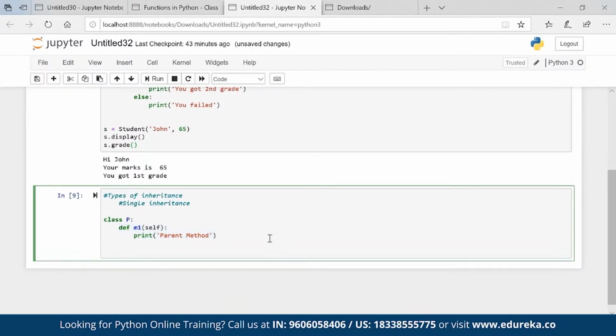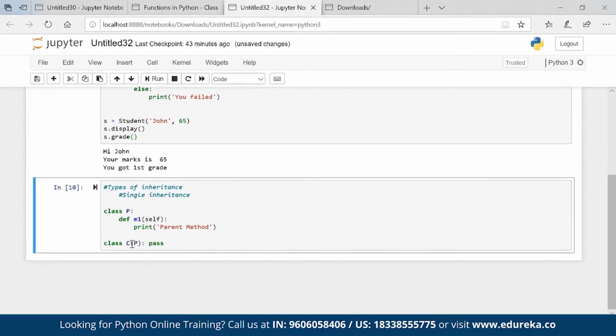Now I have a class C and I am passing the parent class, colon, pass. Now what is the property of C? C has its own property or not? We don't have any C property, right? C is just a standalone class. C, as a child, doesn't have any property of its own.